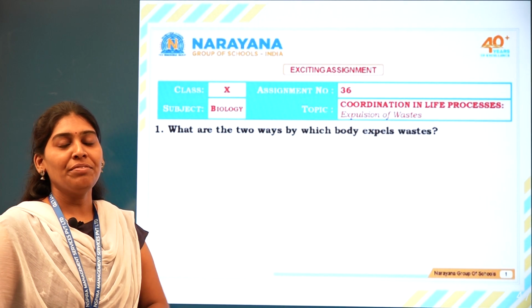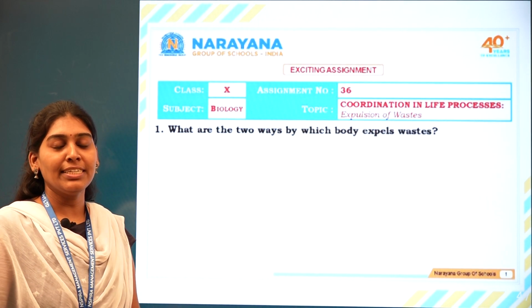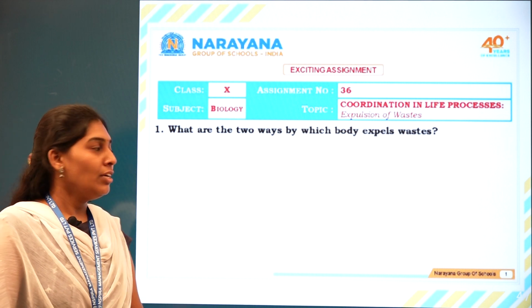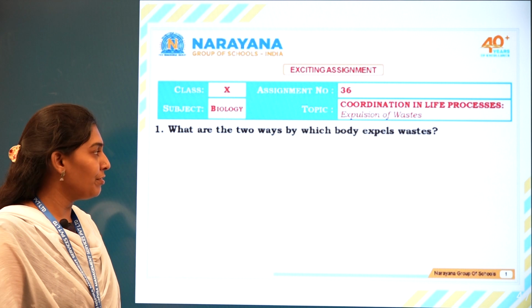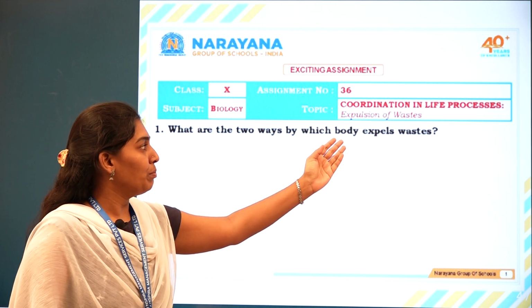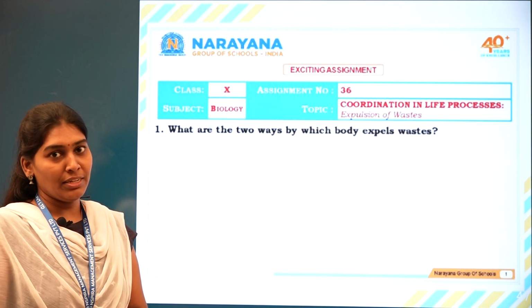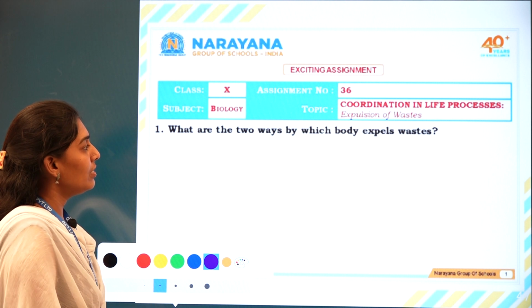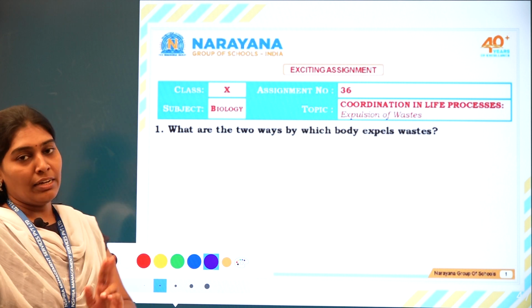Good morning. Today we are going to discuss one of the exciting assignments from class 10 and the topic coordination in life processes. So let us discuss it question by question. The first question: what are the two ways by which the body expels waste materials? Here there are two ways.